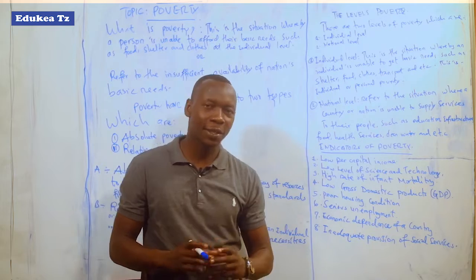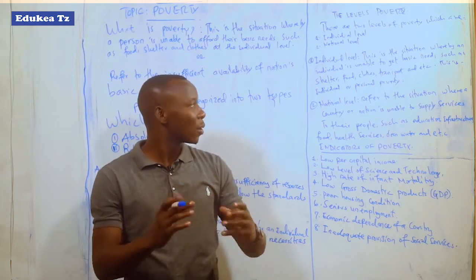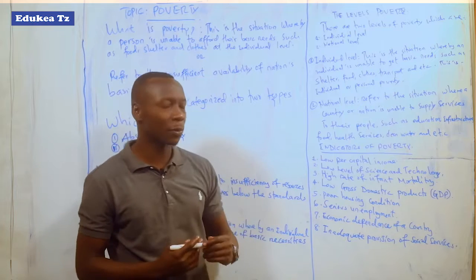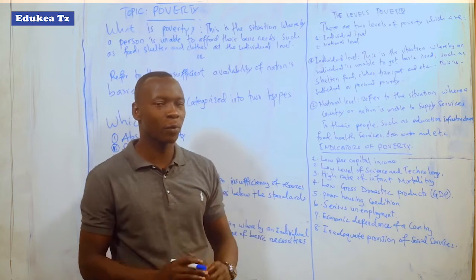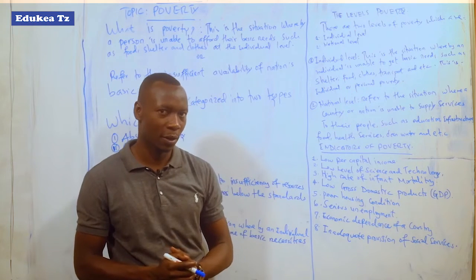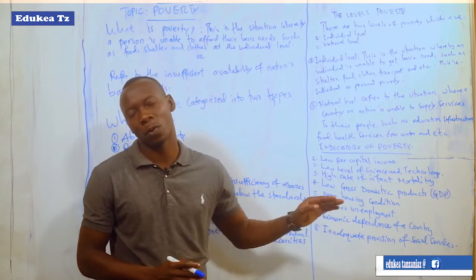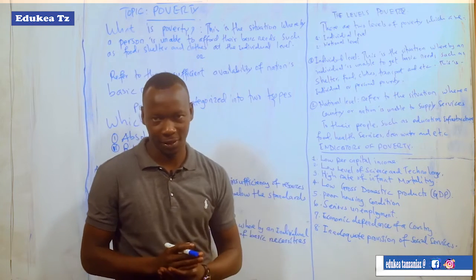So, poverty at individual level causes a person to fail even to afford the necessities of human life, especially food, shelter, clothes, and the other basic needs.